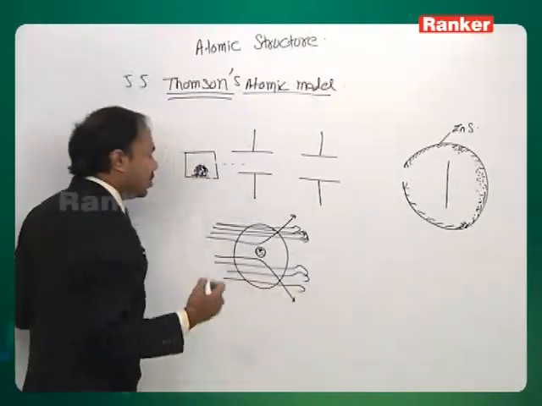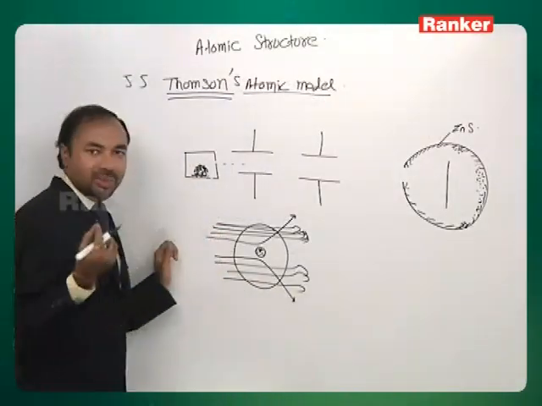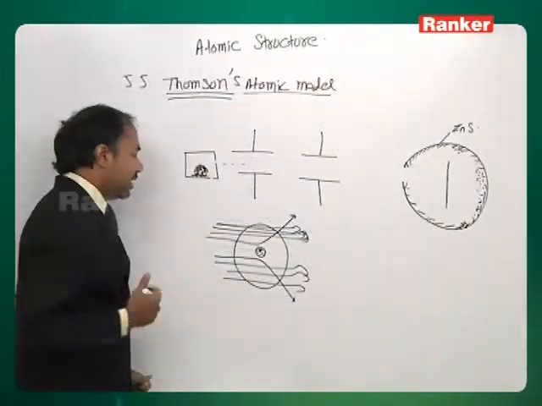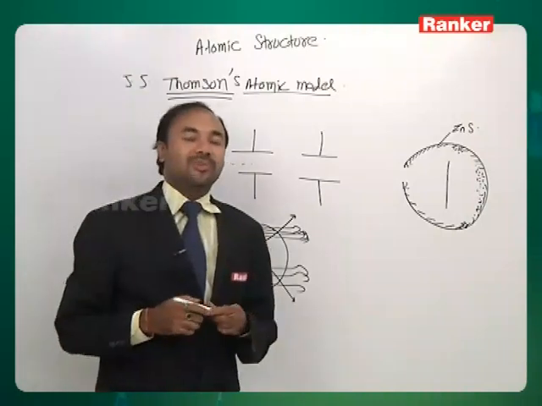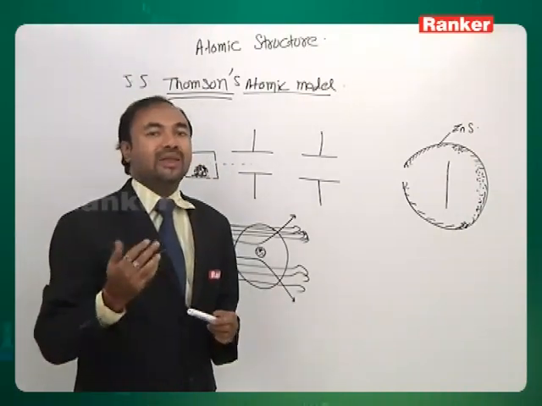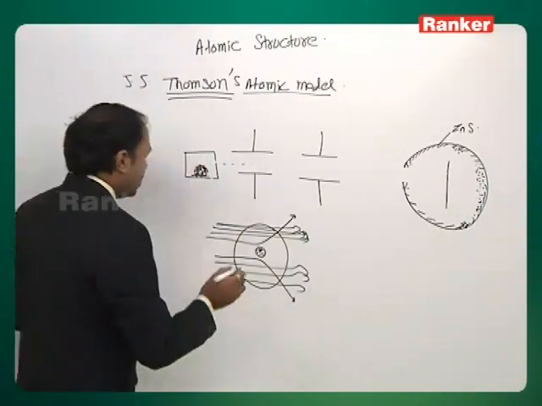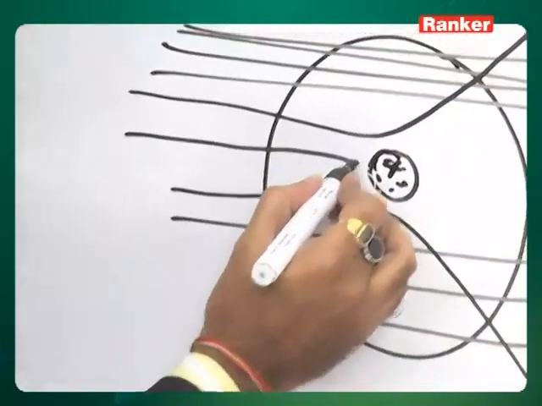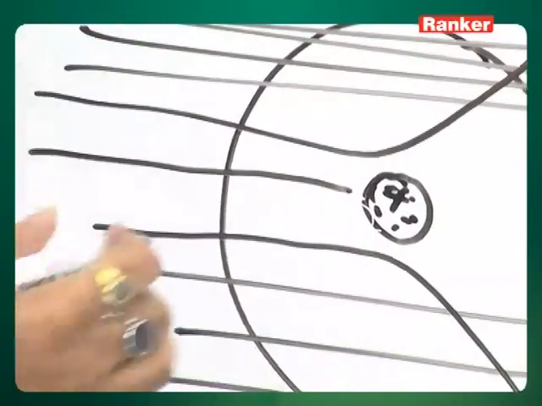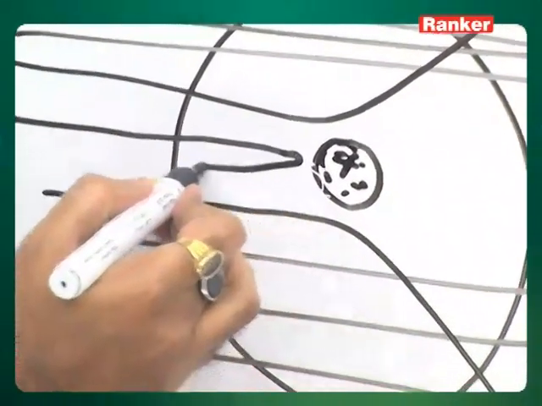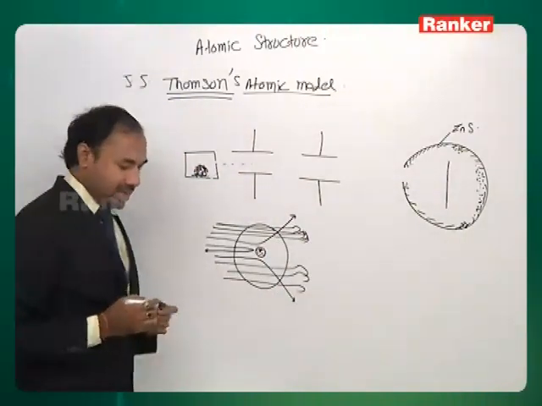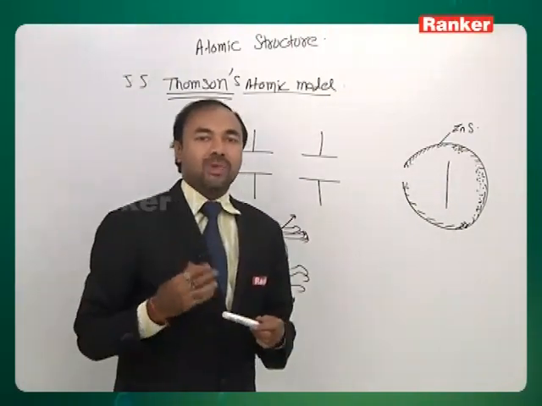Similarly, very few alpha particles actually will be deflected back, because this volume will be negligible here. The radius of the nucleus is assumed to be of the order of 10 to the power minus 15 meters. Those alpha particles which came straight towards the nucleus were deflected back because of the very strong repulsion, and they hit it here. From here came Rutherford's atomic model.